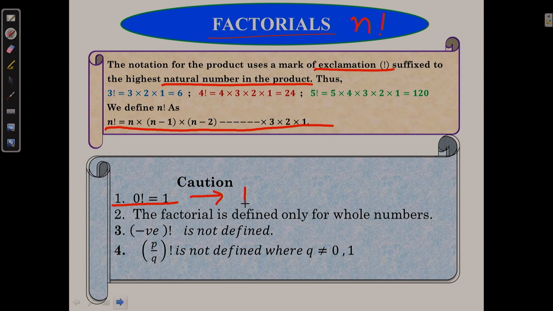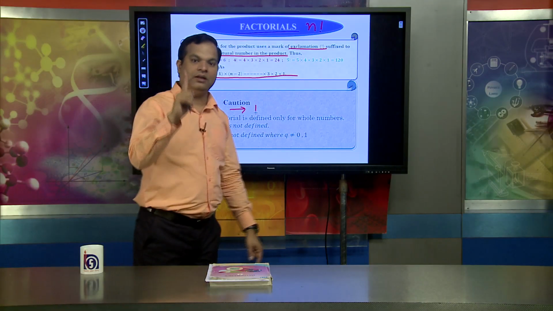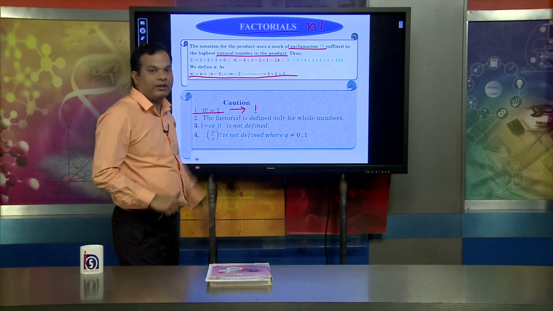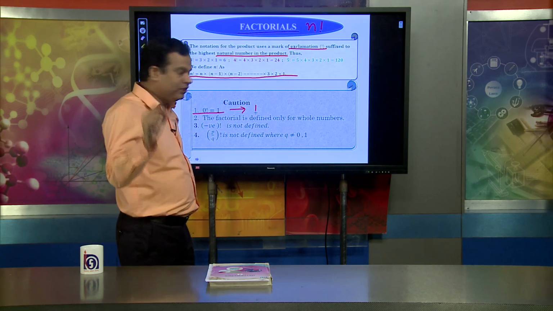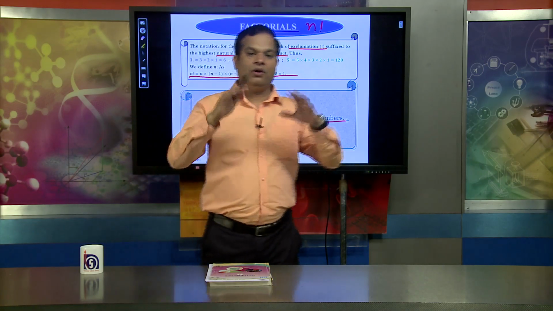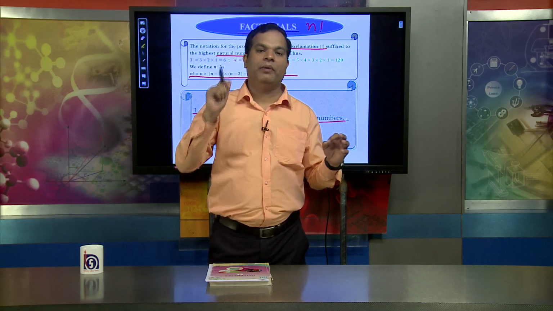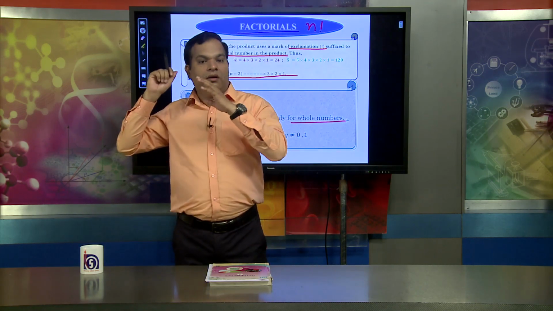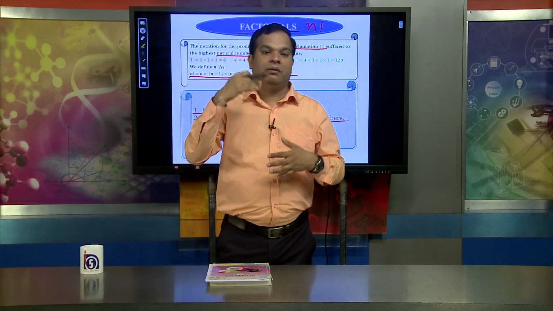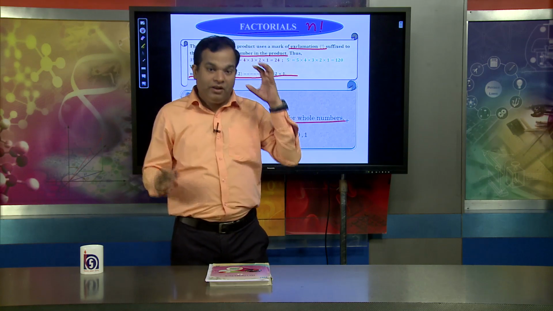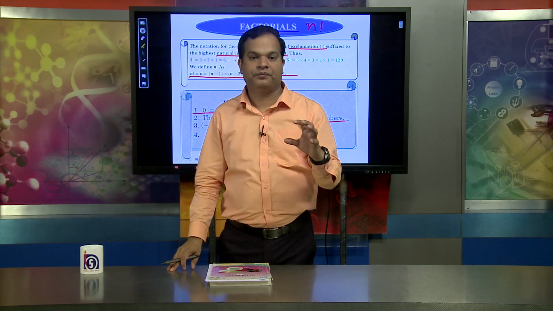When talking about 1 factorial, the value of 1 factorial is 1. The value of 0 factorial will also be 1. And the second principle: factorial is defined only for whole numbers. For example, there is no question of finding the value of 5.4 factorial. It is not for fractional or rational number values.